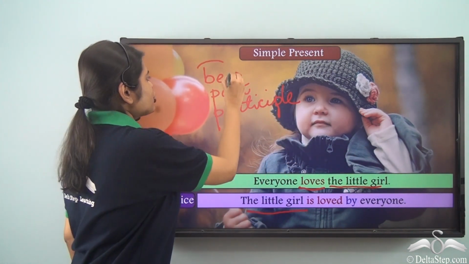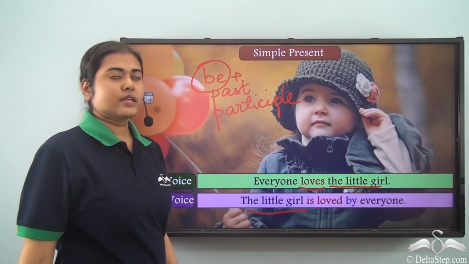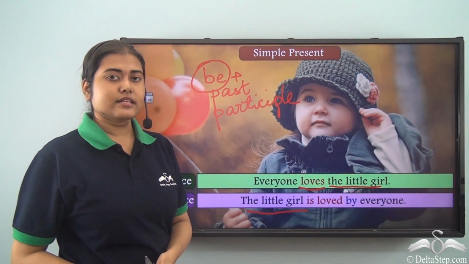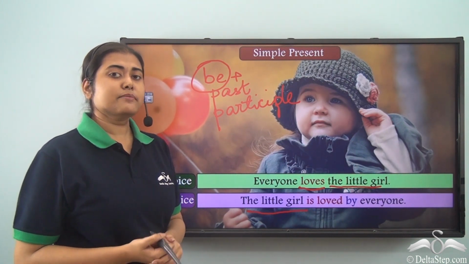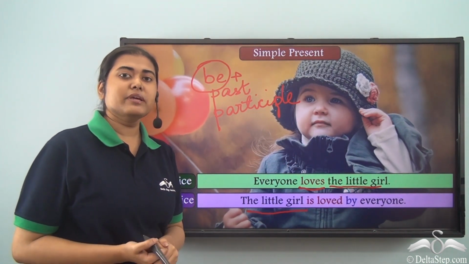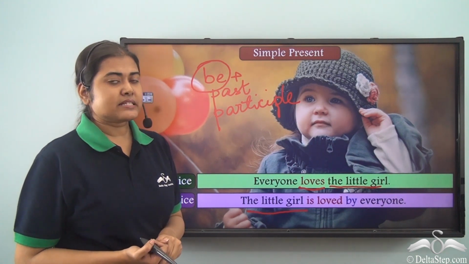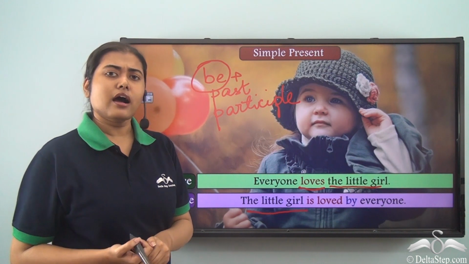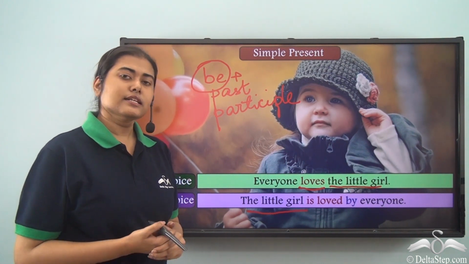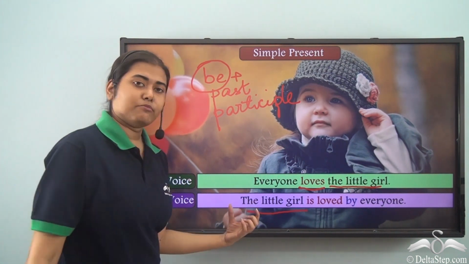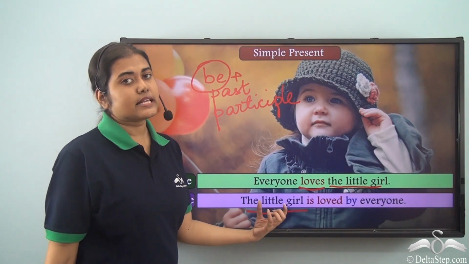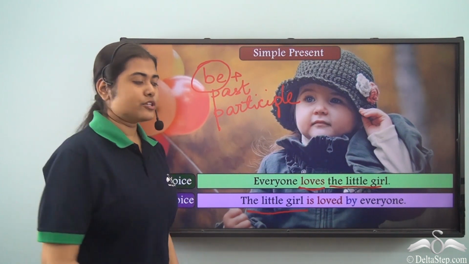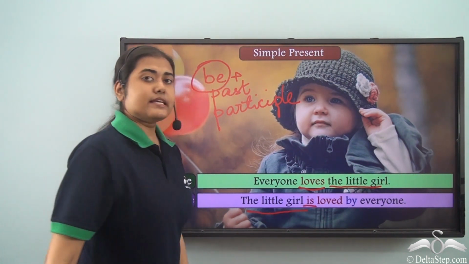Now, what should our form of the be verb be? Since we are writing a sentence in the simple present tense, we are going to use the simple present tense form of the be verb. Now, what is the simple present tense form of the be verb? It can be is, am or are, depending on the subject. Here the subject is the little girl. So, it is a singular third person subject. Therefore, we are going to use the be verb is.